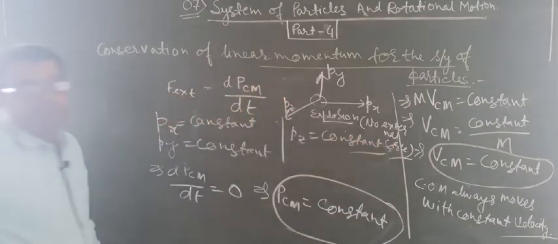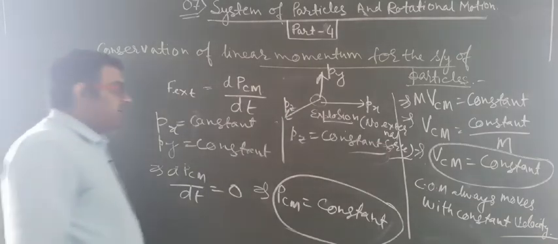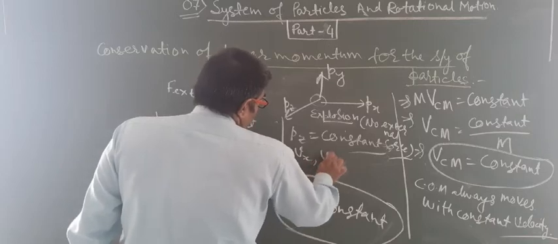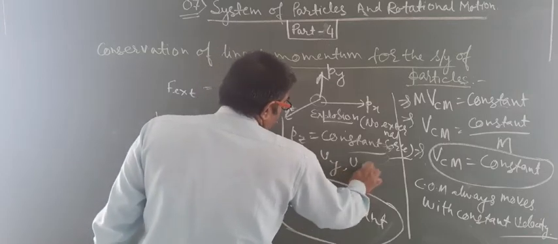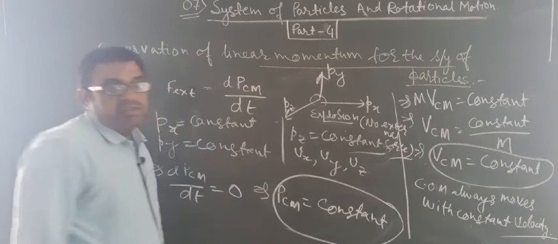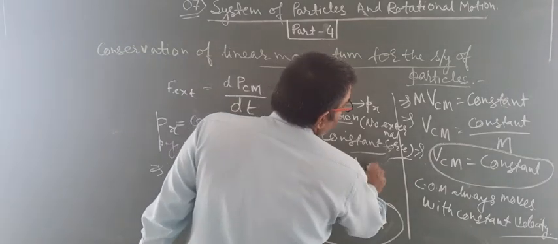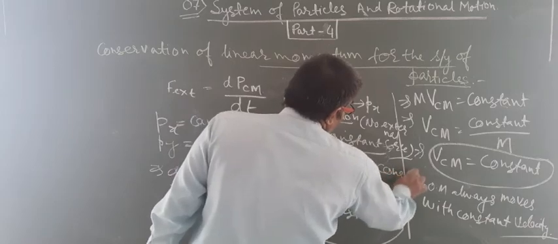And if px, py and pz are constant, then the velocity along the x-axis, y-axis and z-axis also has a constant value.